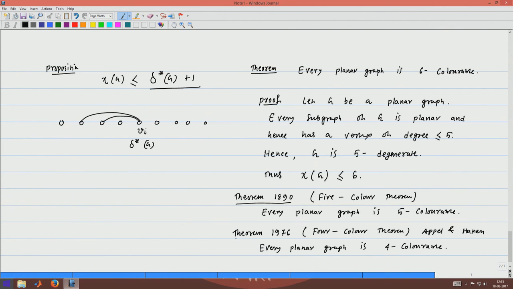Again this is a very long proof, so we are not going into the detail of proving the 4 color theorem. So, what we have proved in this last lecture is that every planar graph is 6 colorable, and then we have stated the 5 color theorem and the 4 color theorem. That is all about coloring planar graphs, and this is the last lecture on graph theory.